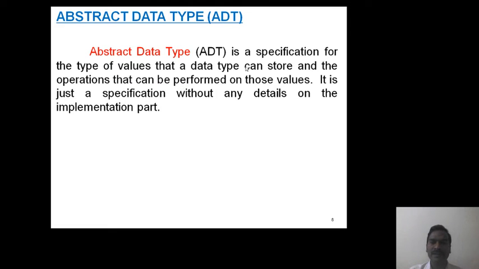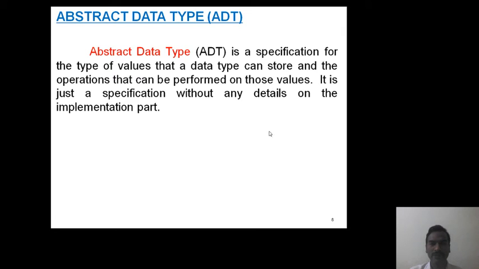So when we observe this definition, data members and operations both are collectively referred to as an abstract data type. But one important point: when we are defining an ADT, it's just a specification. That means it's only an outer layer. It does not consist of any implementation part. It's just a specification without any details of the implementation.